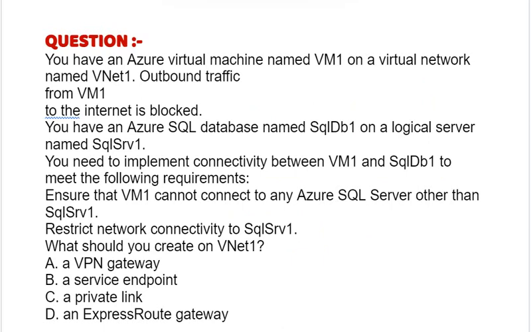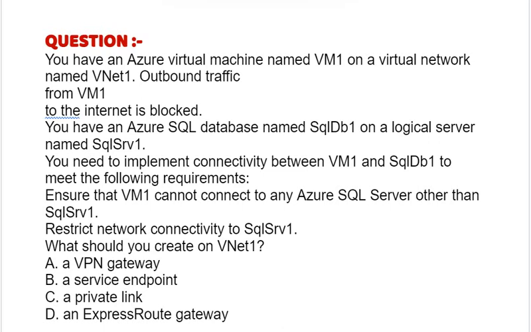Our question is, you have an Azure virtual machine named VM1 on a virtual network named VNet1. Outbound traffic from VM1 to the Internet is blocked. You have an Azure SQL database named SQLDB1 on a logical server named SQL SRV1.